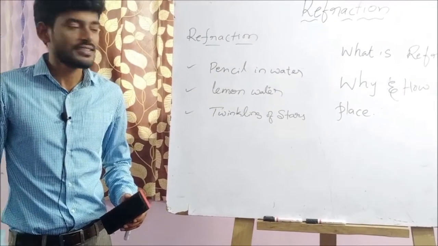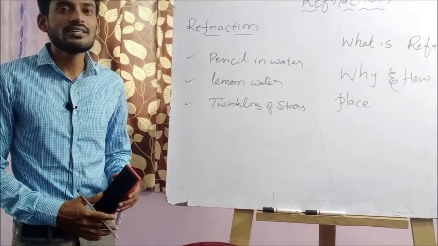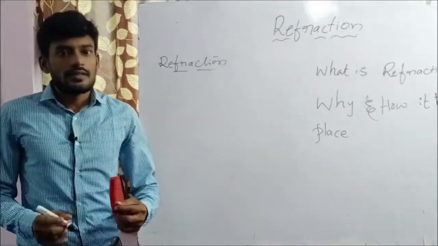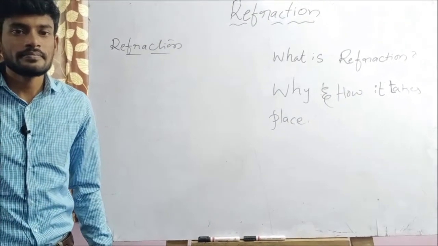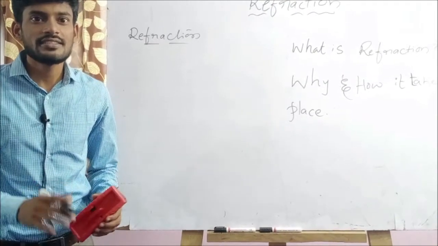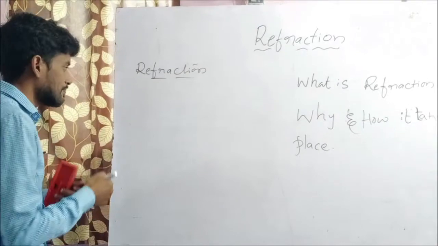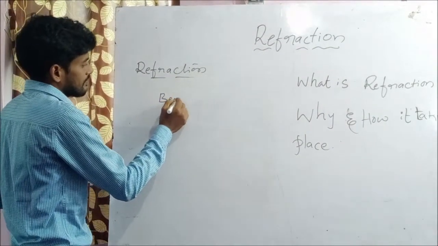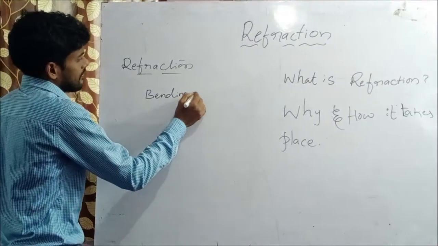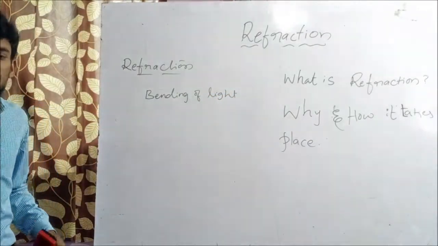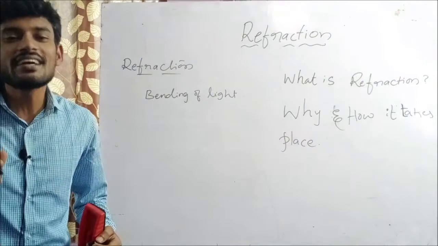Right? Let's go to today's topic, refraction. What is refraction? Simply, let me say, bending of light. The simple definition of refraction is bending of light.